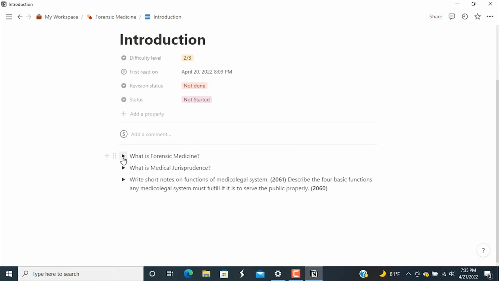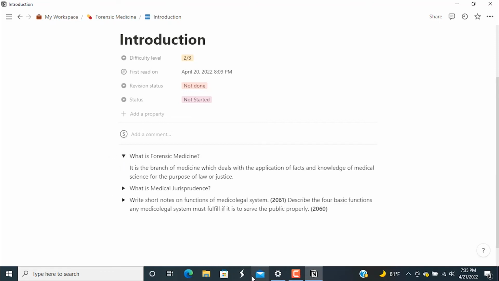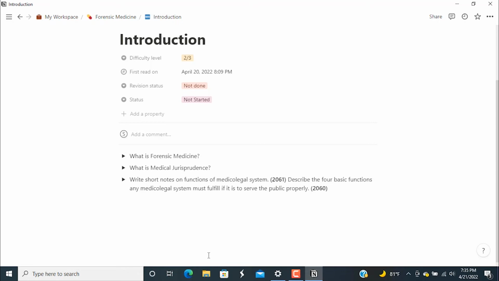So what is forensic medicine? I'll try to give the answer to these questions, and if I don't know the answer to this question, then I can simply look at the answer. Oh, this is forensic medicine. And if I want to recall it, then I can simply toggle it back and recall it to test myself whether I know the answer well or not.